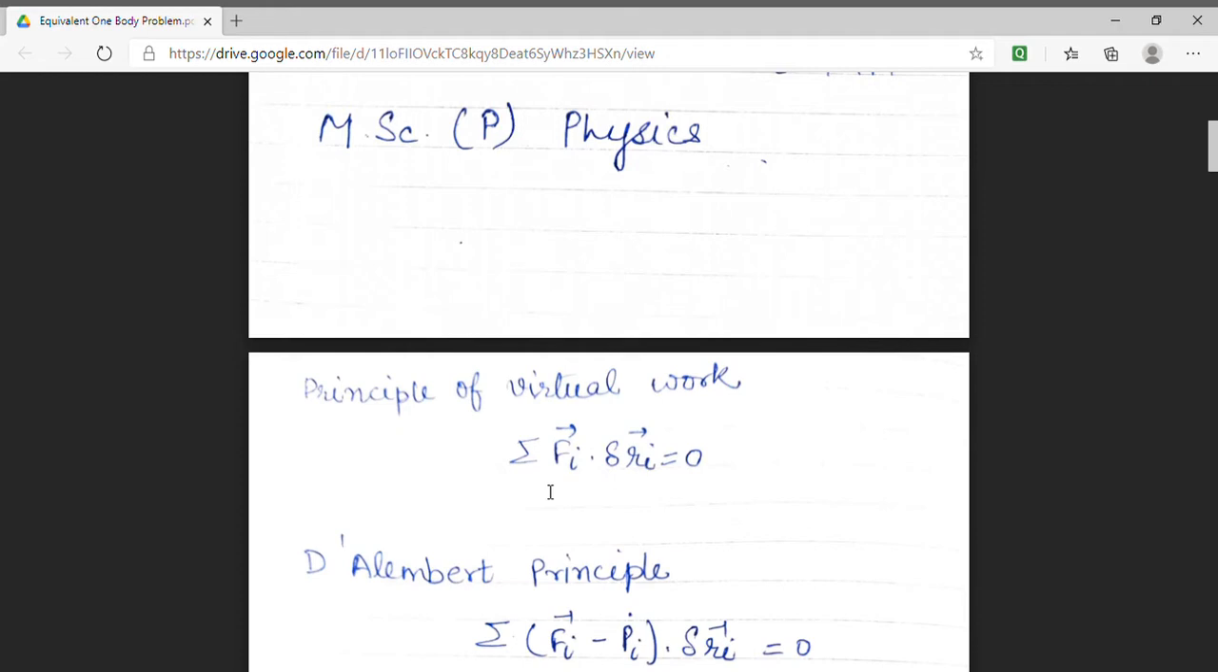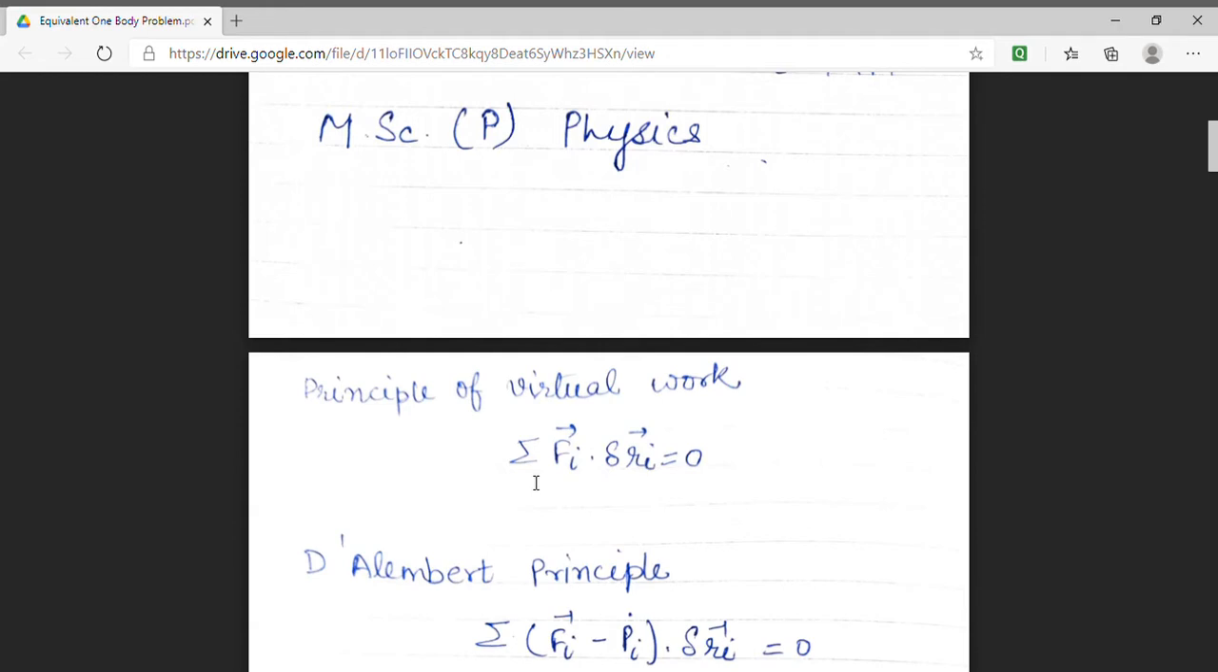So here we have taken a summation. The summation is for i from 1 to n. This principle states that virtual work is equal to 0.